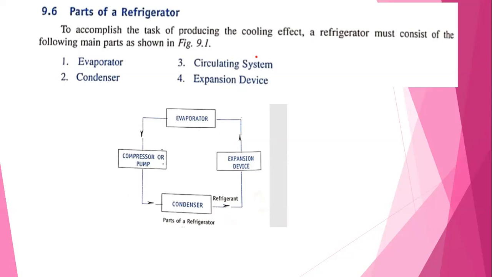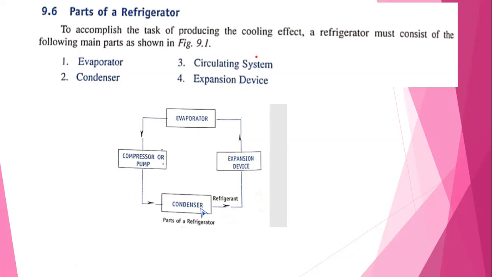So all of you observe here. There will be 4 main parts. That's very, very important. These are the components which are required for a refrigerator. First, come to the point: compressor or pump. You can call it the heart of the refrigerator. Heart of the refrigerator. And then you have the condenser.